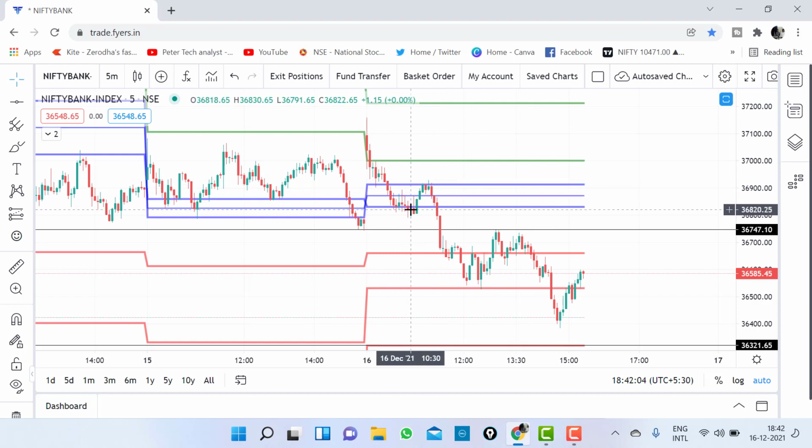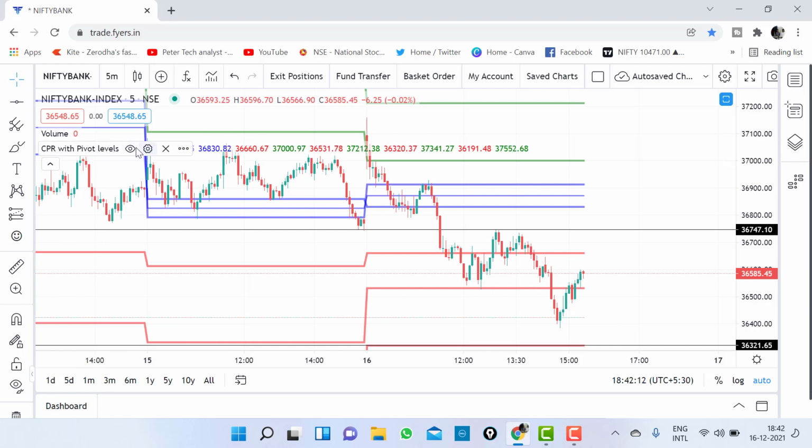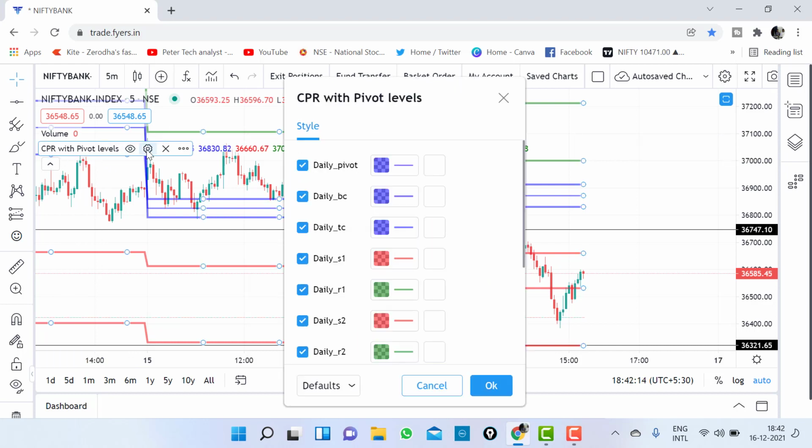You can do some settings in this. I'll just go to the settings now and show you. Just click on this setting button and you will see daily pivot. This is BC, below the pivot line, and TC is the top of the pivot line. These three you can change the color of, whatever color you want.